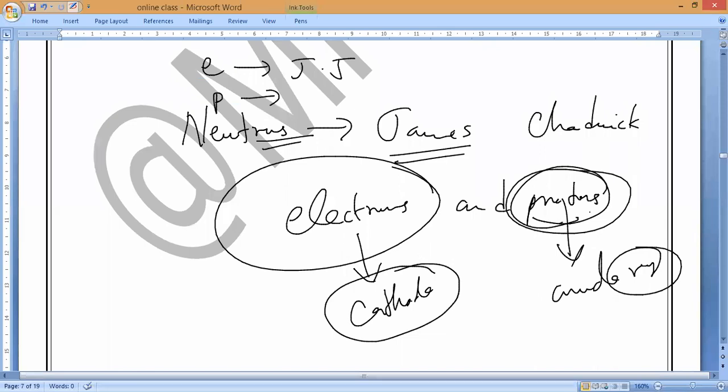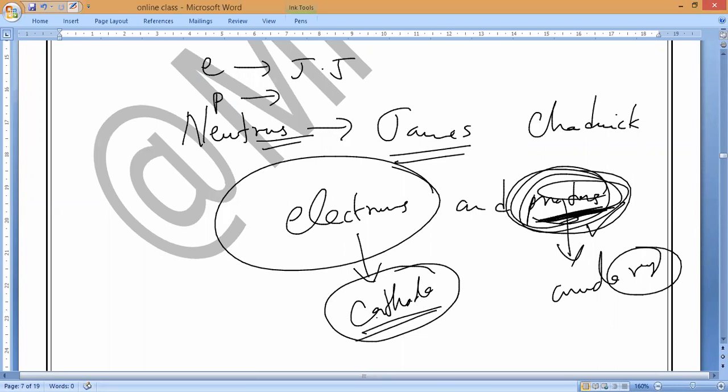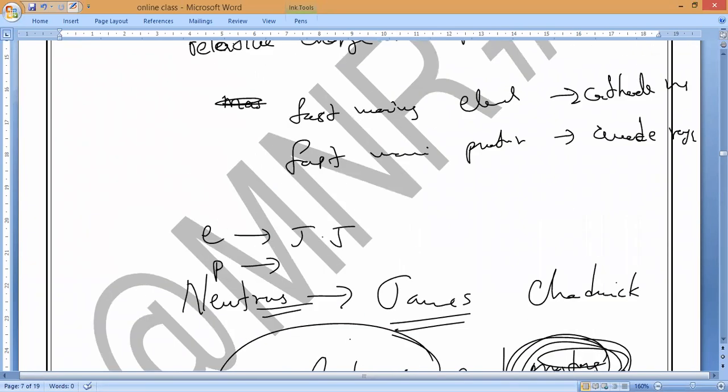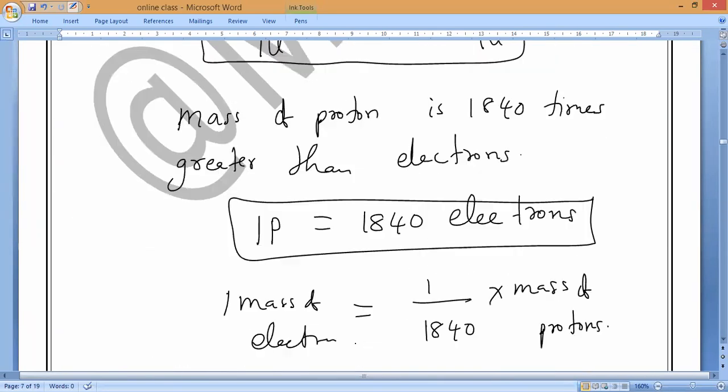Then the remaining part is called protons. Understand? Anode ray. High voltage. Initially protons won't form. Once the high voltage electricity removes the electrons from the atoms, then the protons will form. So this is the story of the discovery of protons and the discovery of electrons.